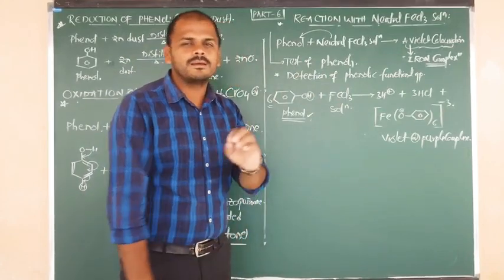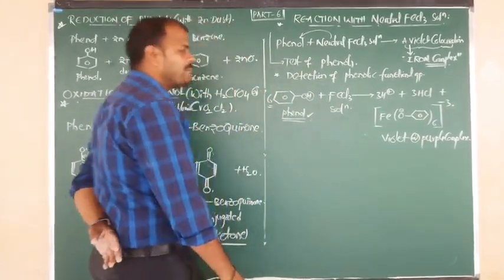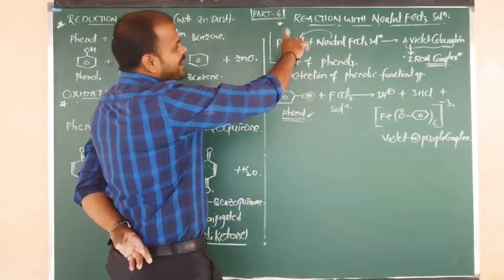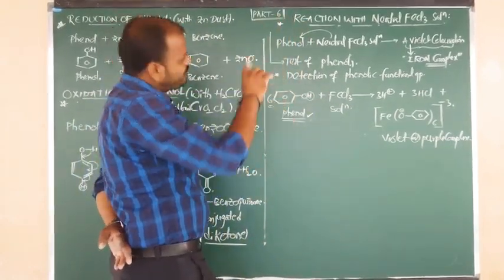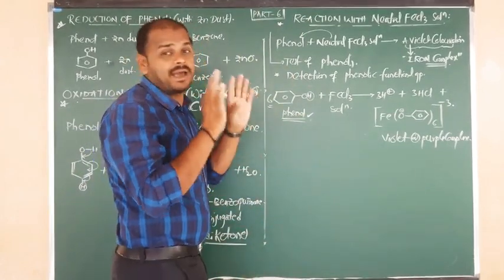Okay? Next point, here I want to say one very important point. Based on the reaction of phenol with neutral ferric chloride solution, this reaction gives confirmation of two things.